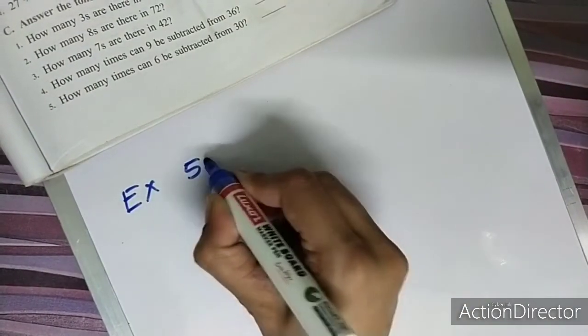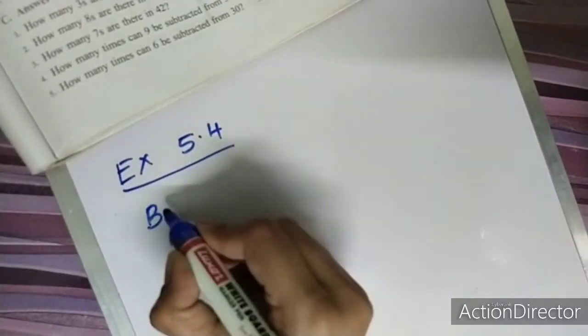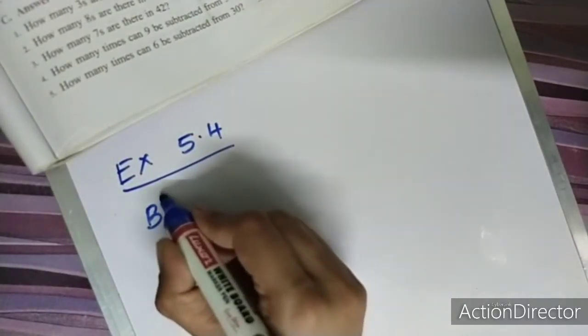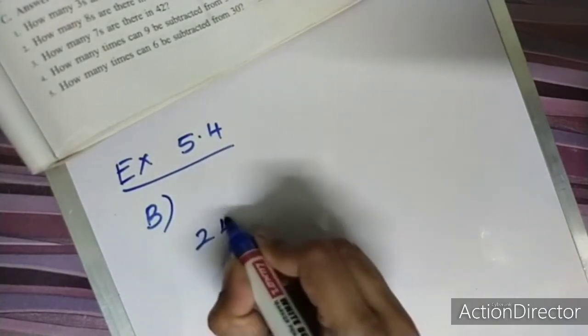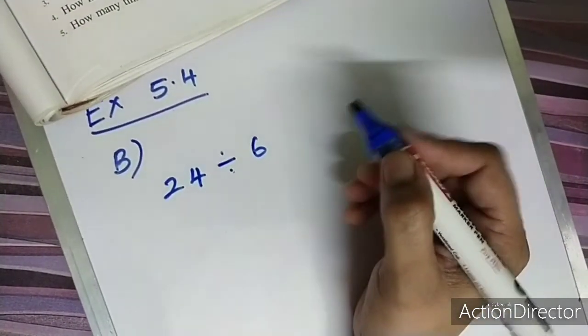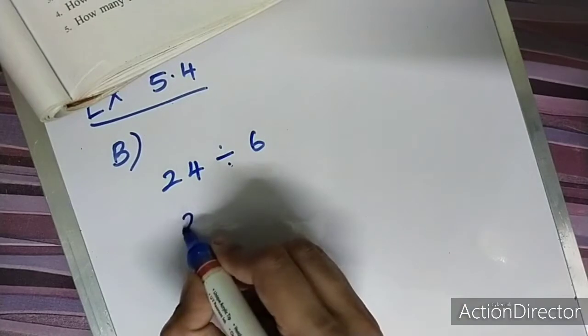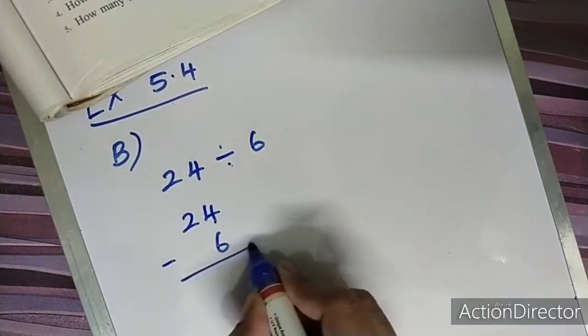Exercise 5.4, B sum. So that is 24 divided by 6. We are going to do repeated subtraction. First step is 24 minus 6. What is 24 minus 6?